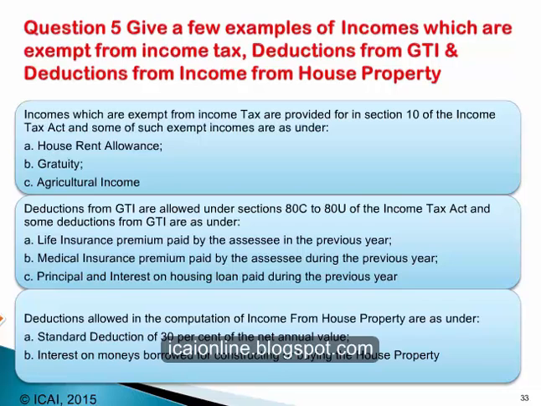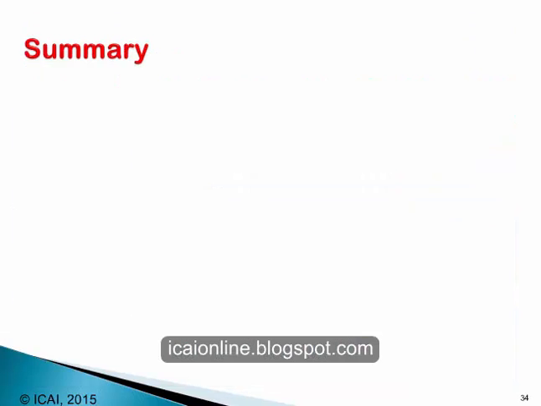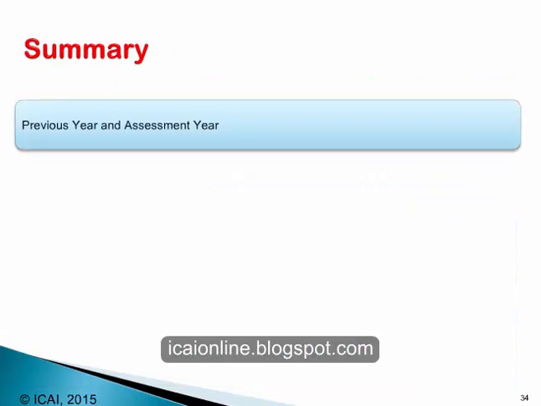Just to conclude, let us summarize the entire session that we have had so far. In the introduction to income tax law in India, therefore, the most important things that are meant to be kept in mind are the previous year and assessment year distinction. Income is computed for the previous year and it is taxed in the assessment year.